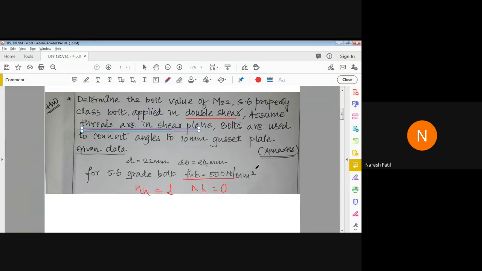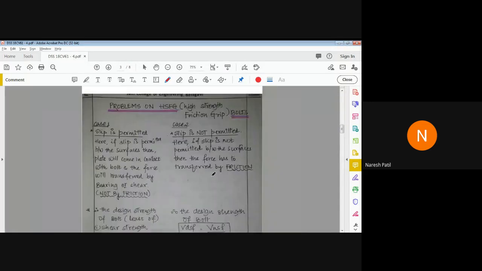Okay, so then what have they given? Bolts are used to connect an angle to a 10 mm thick gusset plate. So there is an angle. They have not mentioned the angle size, which is not required here. The angle is connected to a plate. A gusset plate is nothing but a steel plate, and that plate thickness is 10 mm. Okay, so can anyone tell me the answer?